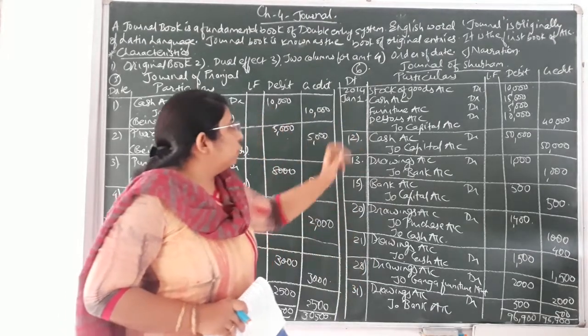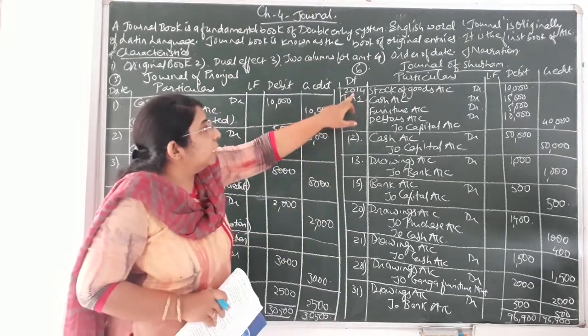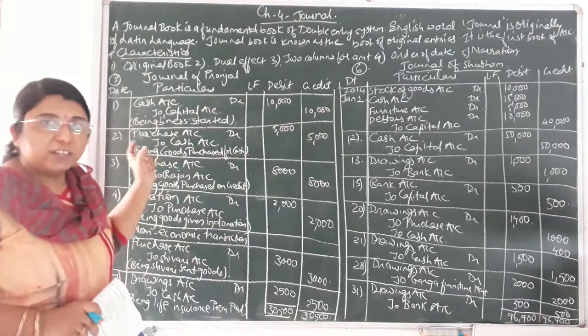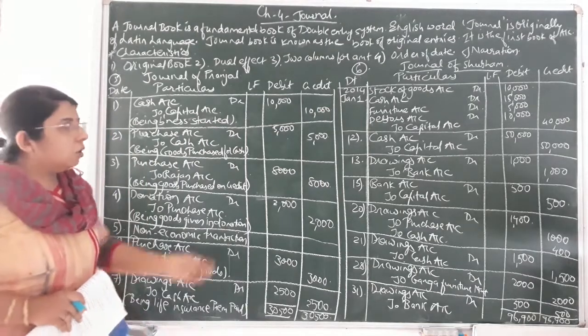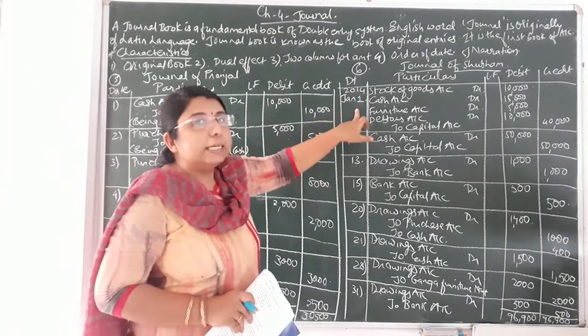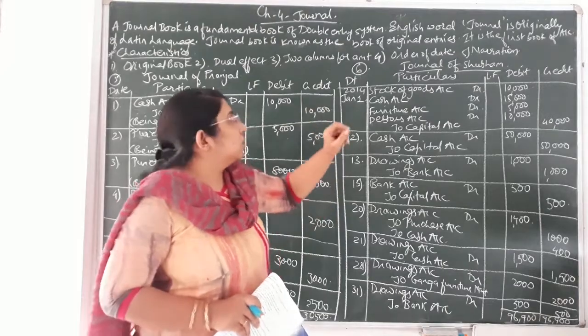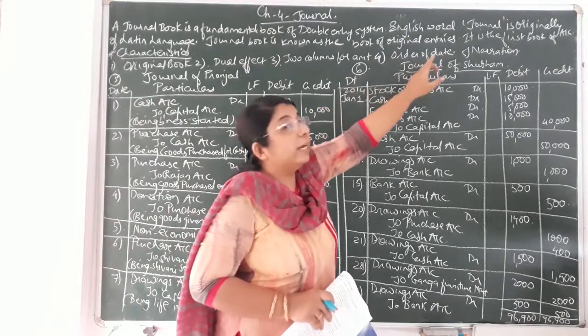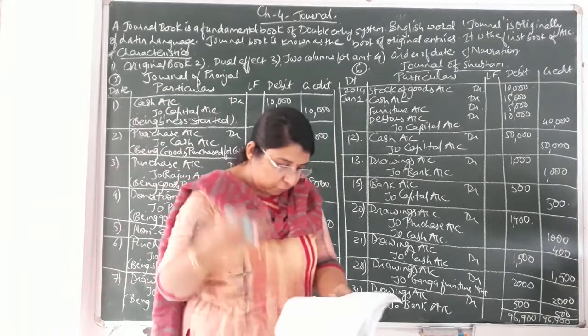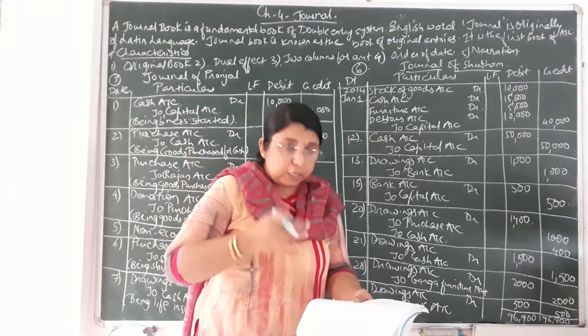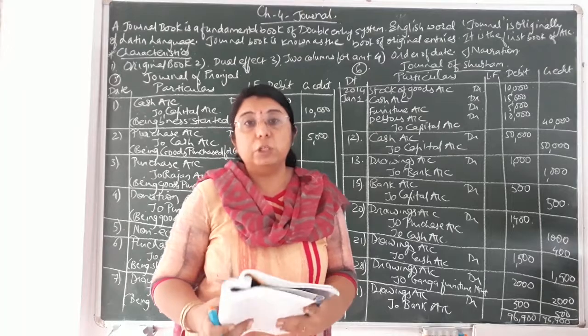Now, after completion of the first entry, over here you can see the dates are also given to you. In the previous sum that we have done, they were given in numbers, that is 1, 2, 3, 4, 5, 6, 7. Now in this sum the date is particularly given to you, and already we discussed in the characteristics that order of date is maintained in journal entries. Over here, January 2014, the entire month's transactions are given to you in this sum.